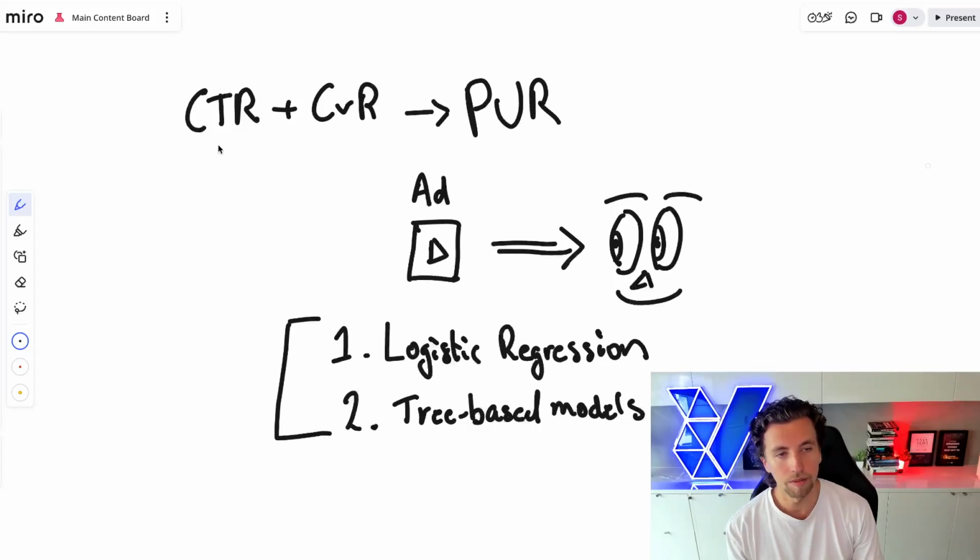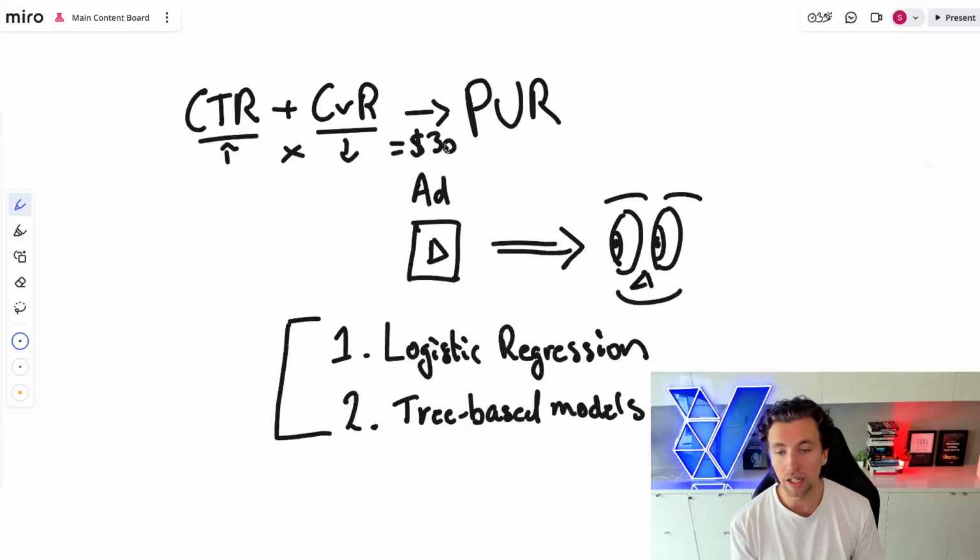And then you're going, well, they actually have quite a high likelihood of CTR. They might not have a very high likelihood of conversion rate, but once we multiply these two numbers together, we find out that the CPA expected is actually $30, which is on target. We're happy with that. And therefore, we're going to bid at a level that gives this expected outcome.